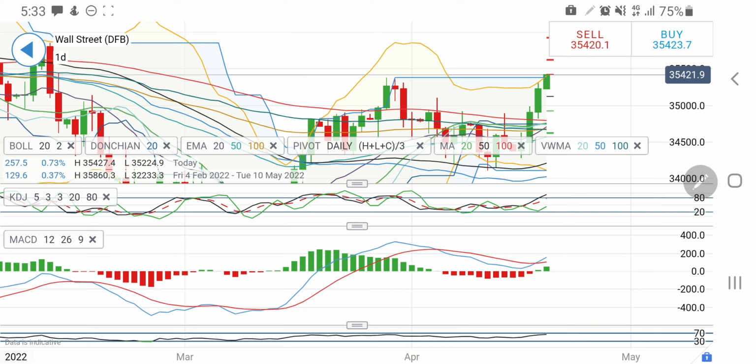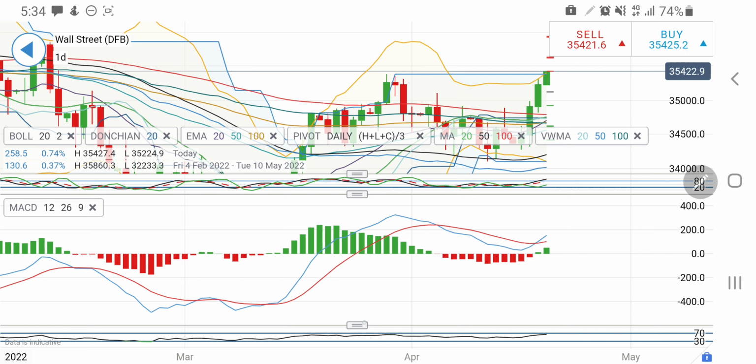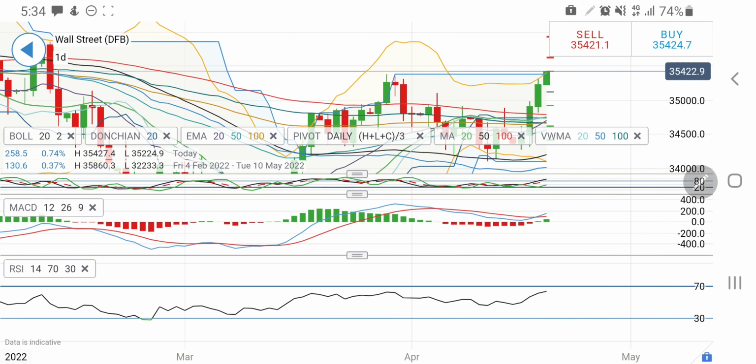Yes, you can take a short entry at higher levels towards 35,600. And MACD is wide divergent and has just crossed over on the buy side, hence a couple of green candles can be expected, and RSI is in a comfortable zone. So considering this, you can take a long entry at 35,440, then the target is 35,500, 35,550, 35,600. 35,600 is going to be the ultimate resistance zone, plus minus 10-20 points. Always keep the cushion, or always keep the tolerance there.